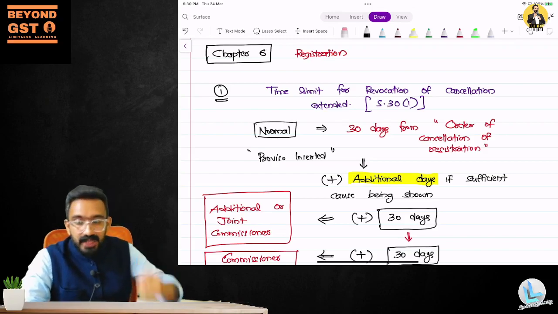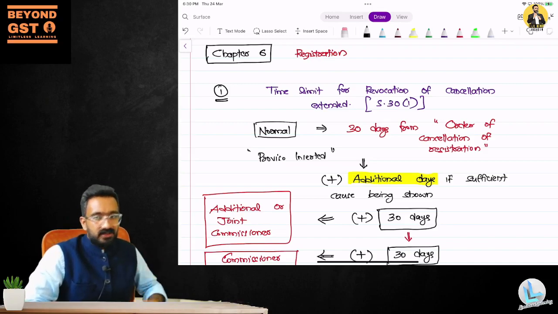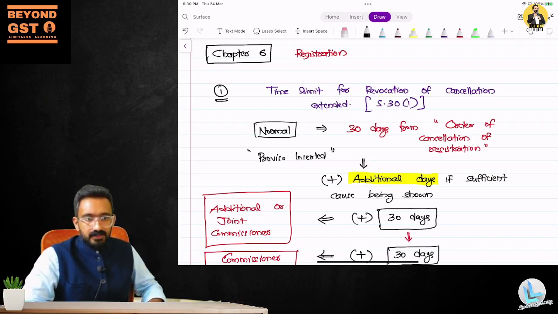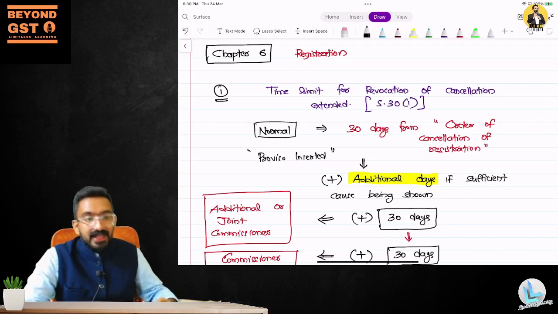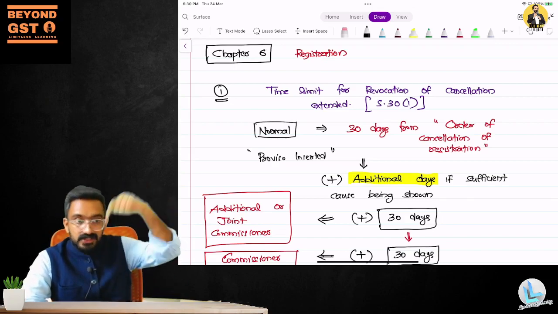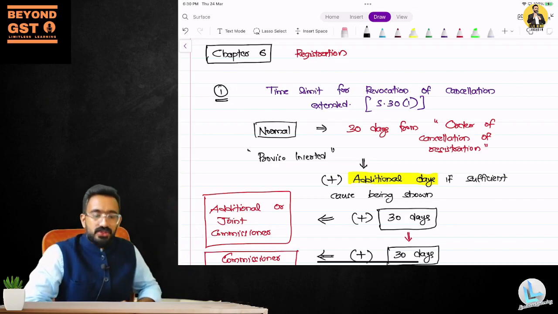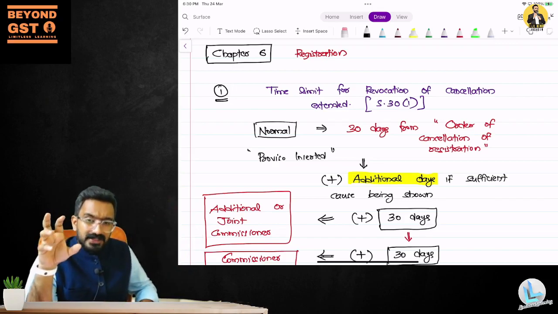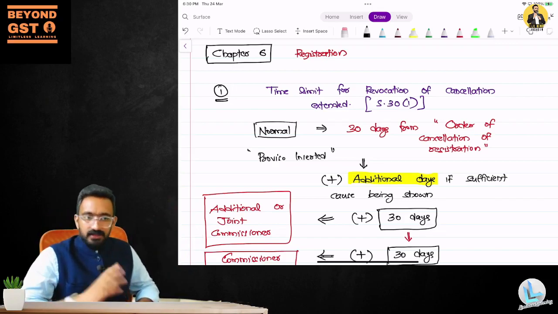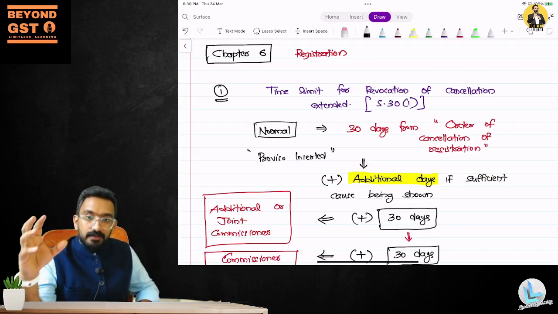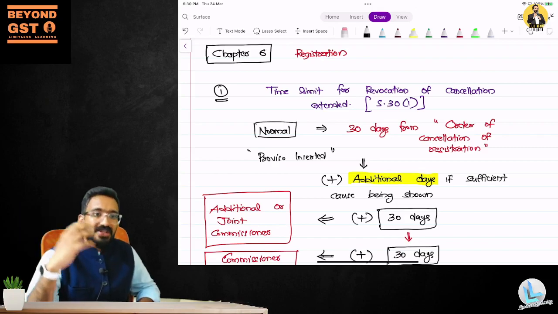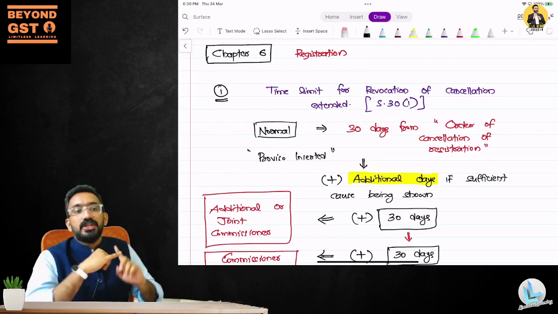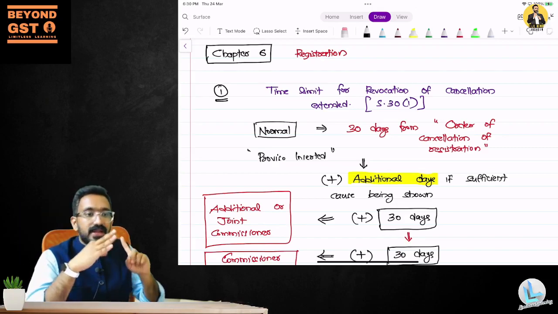The registered person who has obtained the registration is cancelling it. Now, in case of suo motu cancellation, it is cancelled by the officer. The proper officer is cancelling your registration. Why should the officer come and cancel your registration? There must be some reason. The reason could be that your registration was improper. You took the registration by forgery, by fraud, or misstatement.